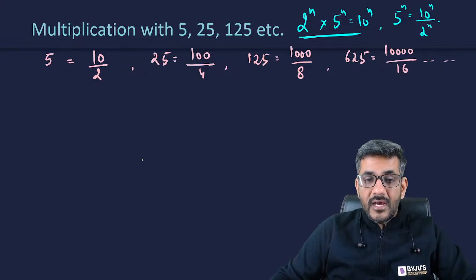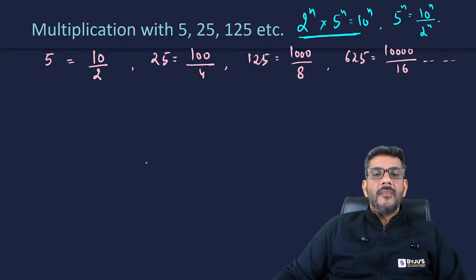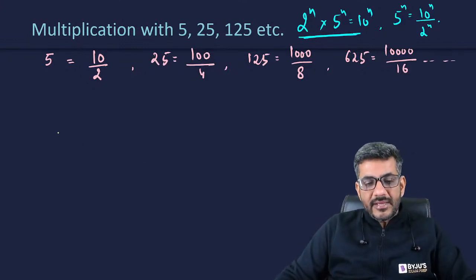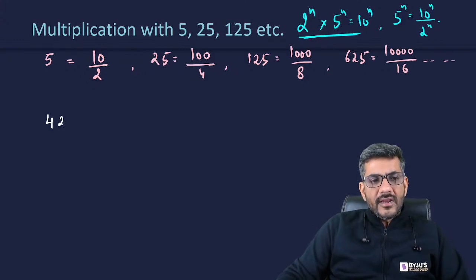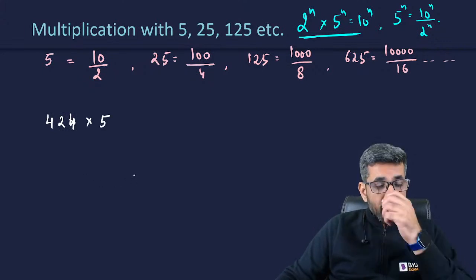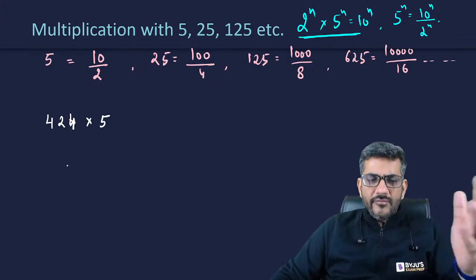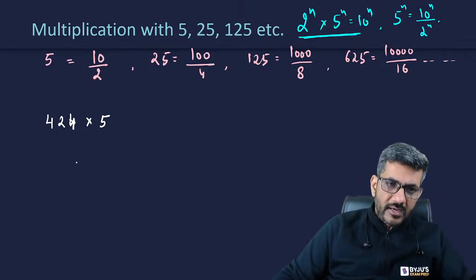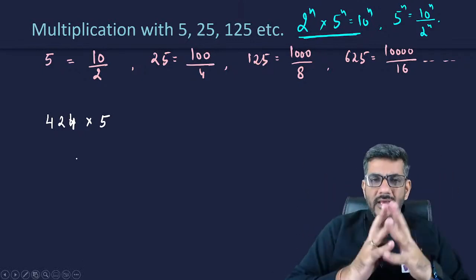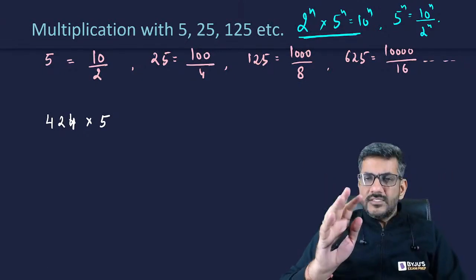How does it help me now? That's the next question, right? Let us say I am doing a multiplication here. The question is 424 multiplied by 5. Of course, we know the method. 5 fours are 20, 5 twos are 10, plus 1 is 11, plus 2 is 12, 1 carry over, 5 fours are 20 plus 1. But when you are mentally doing it, 424 into 5, just try it with me.